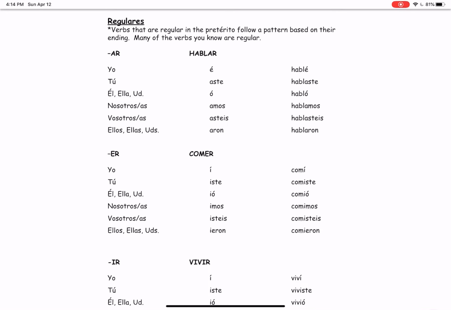So if you were to take the verb hablar, you follow your normal steps for conjugating a verb. You take the infinitive, chop off the last two letters, and then add on the appropriate verb ending. So you get hablé, hablaste, habló, hablamos, hablasteis, and hablaron.